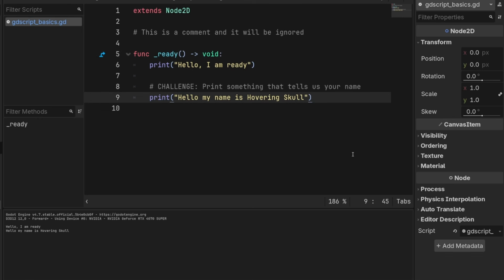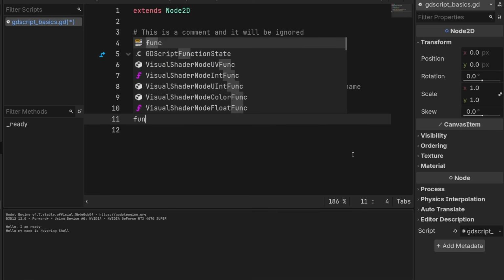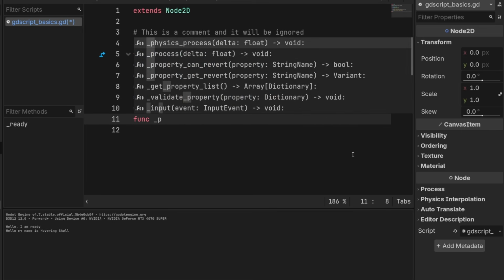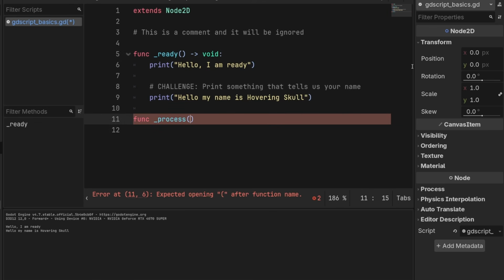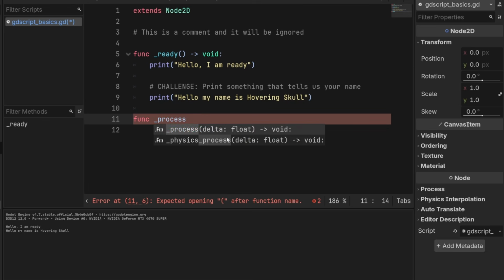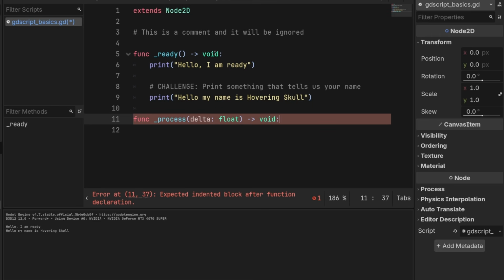What about if we want to run something over and over and over again? So we have another really common function that we can do for that, and that's called process. So similarly, we do func, and make sure this is not indented because this is a new function. Do func underscore process, and then it's going to give you some information here in Godot probably. It's supposed to be delta colon float and then arrow void. So we've seen arrow void before, and I haven't told you very much about it, so don't worry about it. It means it doesn't do anything, or it doesn't return anything. But this new delta float might be of concern to us.